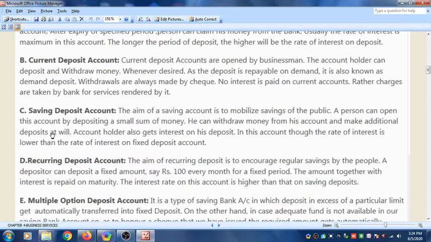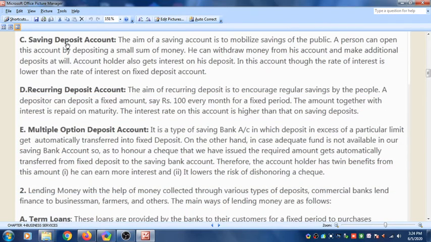The third most common is the saving deposit account, which everyone opens. When your father or anyone goes to open an account, the bank opens this account, that is the saving deposit account. The aim of saving account is to mobilize saving of the public. The aim of this account is what? To take the savings of the public and then give it to the businessman in the form of loan. A person can open this account by depositing a small sum of money.